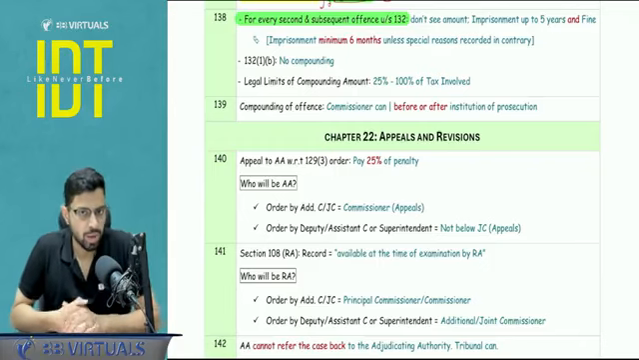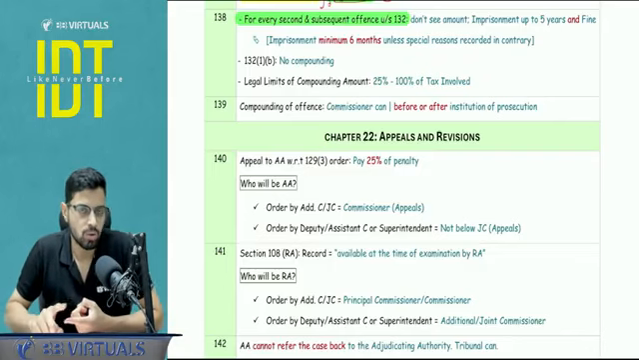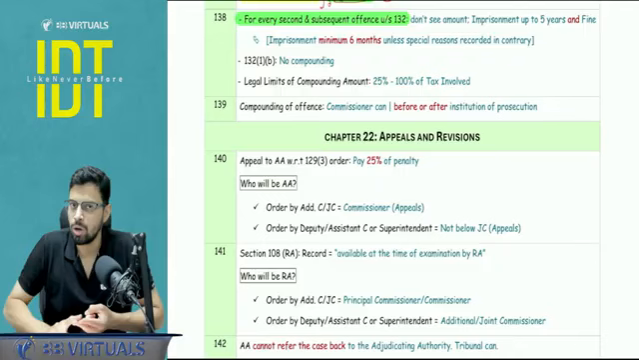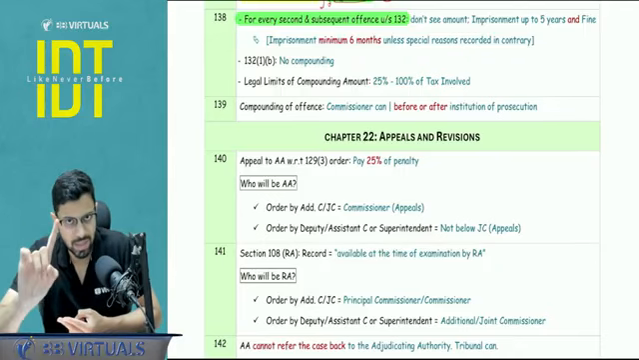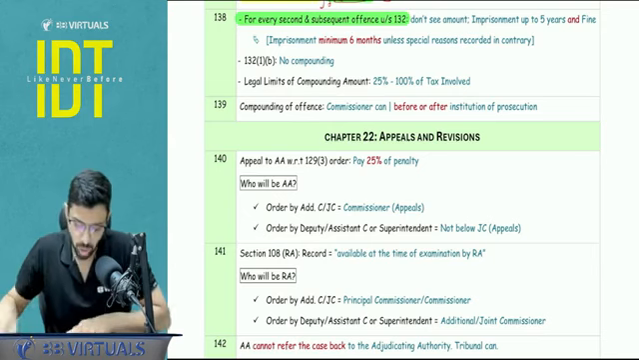Now with respect to compounding, certain points to be noted. 132(1)(b), that is the offense of invoice without supply, no compounding possible. All other offenses also, compounding is possible only once in your life, and if you are convicted, that is, a final order is there that you are guilty, compounding is not possible.